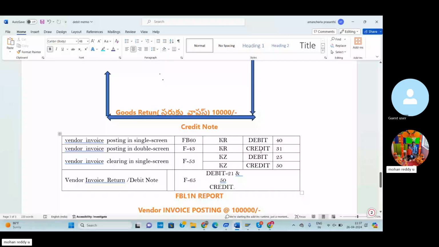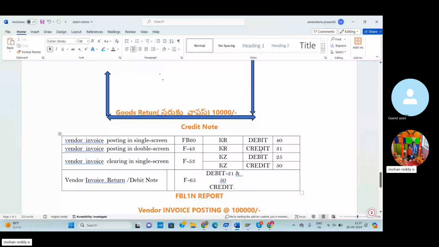Vendor invoice clearing key code is F-53. So enter /n F-53. For the document date, click here for today's date. Then enter the bank. We are sending the amount through bank or cash. Whatever the payment mode, we can send the amount against a particular invoice, like a 1,00,000 rupees invoice. Now we are clearing 90,000 rupees. I'm clearing this invoice through the bank.